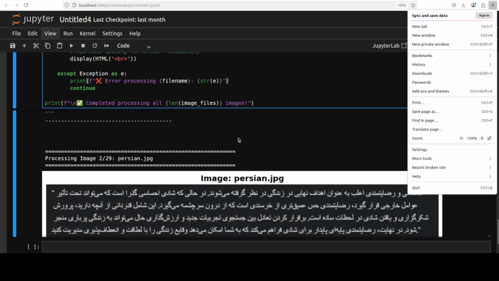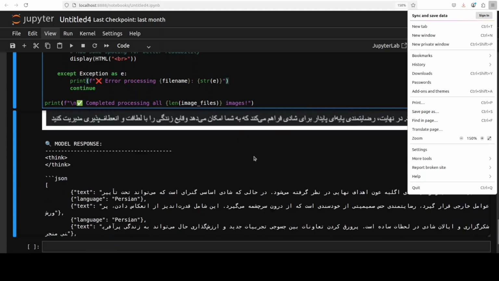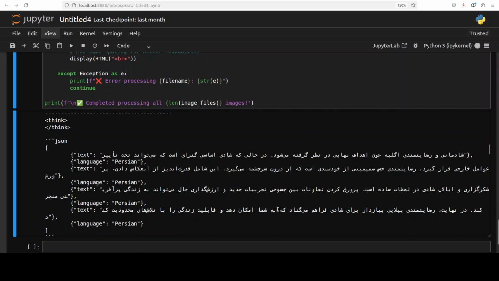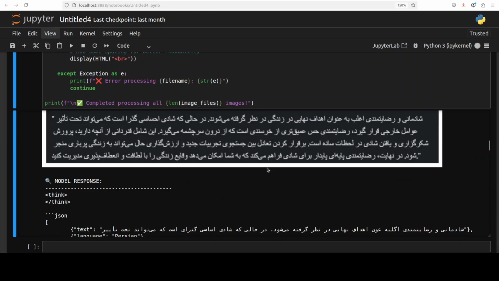Language is English, second one is Persian. So language it has identified correctly for each line. You know what, visually checking, I think it has done really good, but I would take your advice. If you're a Persian speaker, this is the image, and visually it looks quite good to me.